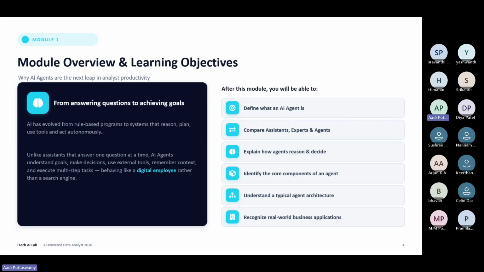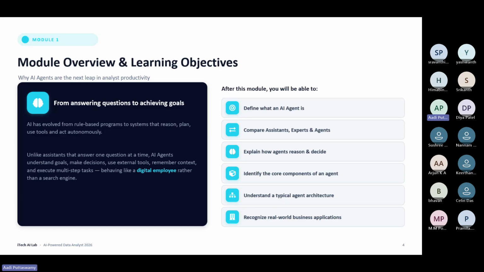Okay, right. So the other day, on day one, I was showing what is an AI assistant and what is an AI expert, but we didn't talk about the AI agent. What is an assistant? We just ask a question, it will just reply. You ask another question, it will reply. It will not do anything. What will an expert do? We ask something, it will do only that particular task. Understood? So an assistant will only answer. It's also called a chatbot.